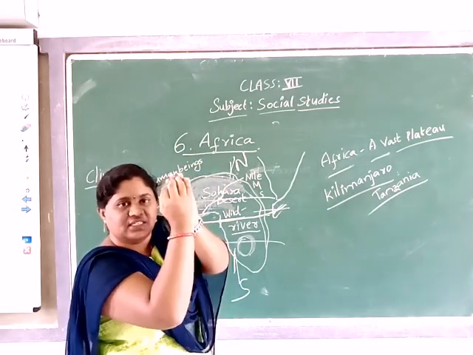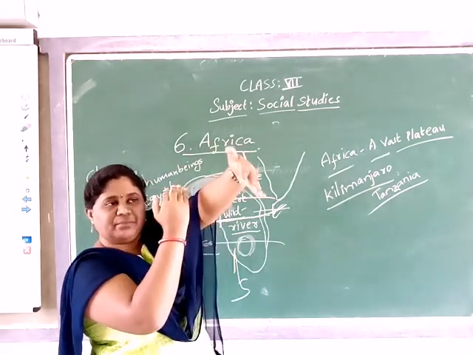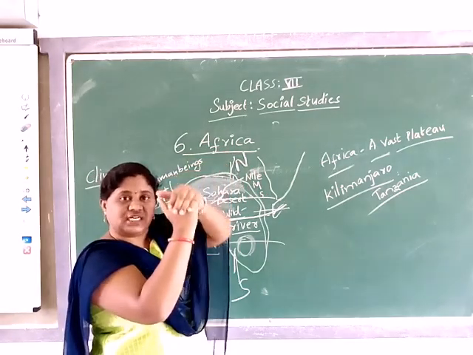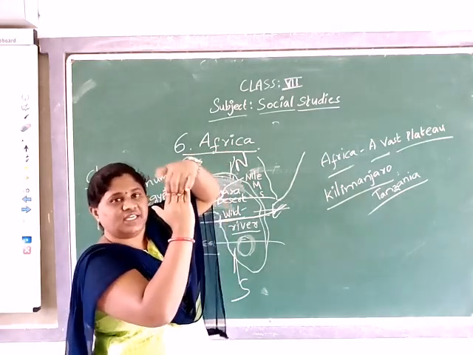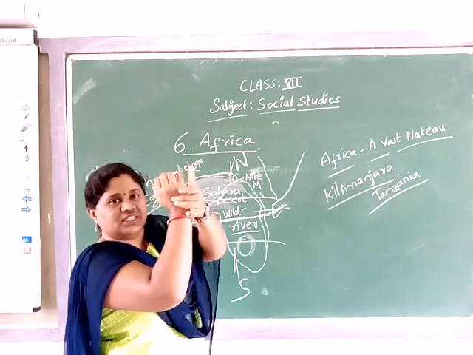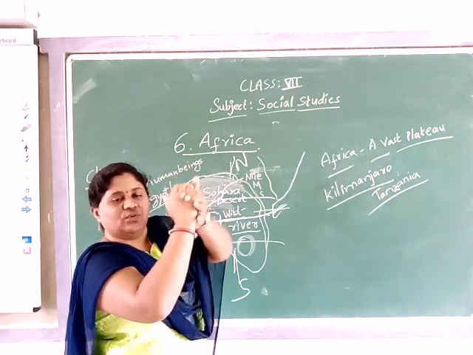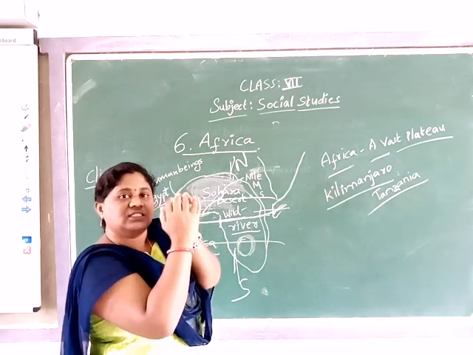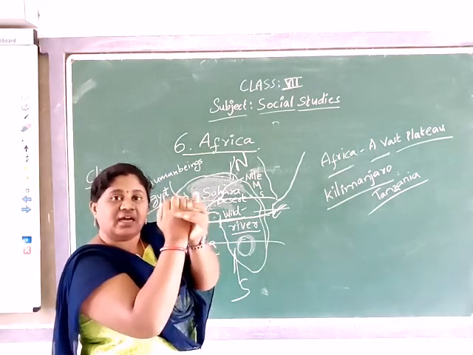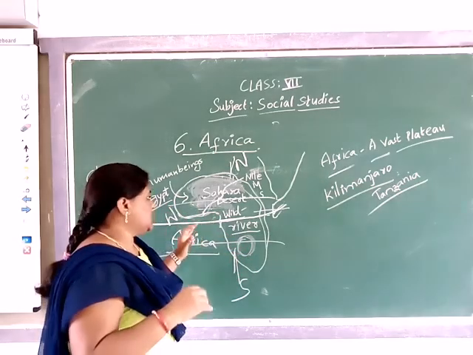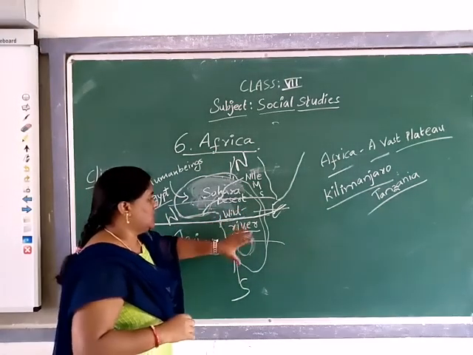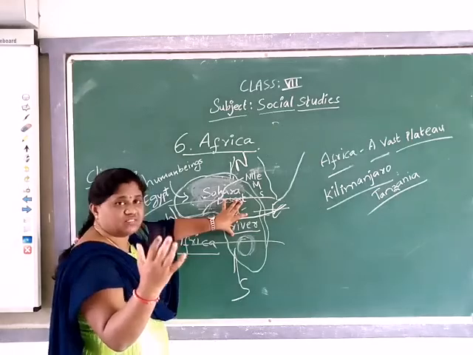Yes or no? When it is like this, the majority portion of the sun rays will fall here. So comparing these areas, here in this equator place, it has high temperature. Yes or no? It has high temperature. So that's why these Africa continents receive high sunshine.